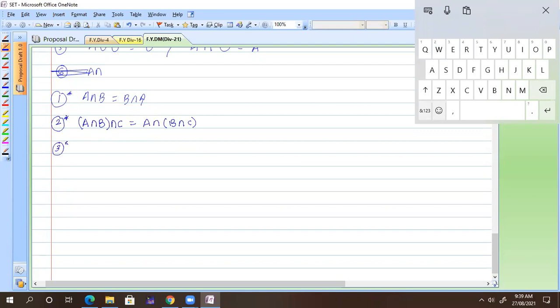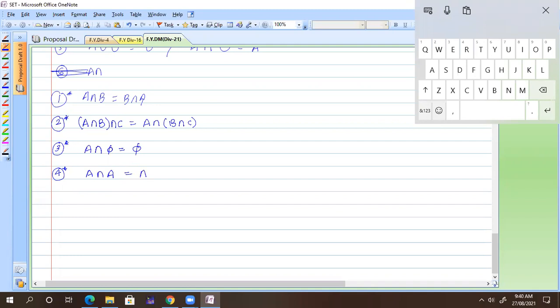What is the third one? Identity, I think. So tell me, what is identity? It was of identity element. A intersection phi. What will you get here? A intersection phi is phi only. Then the fourth one, idempotent: A intersection A. What are you getting?